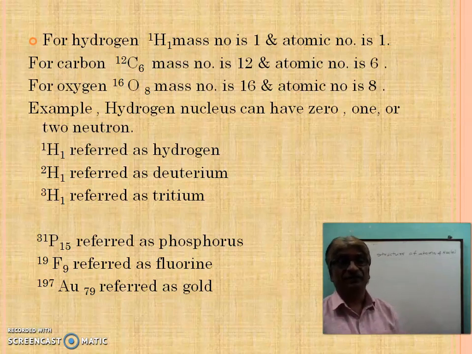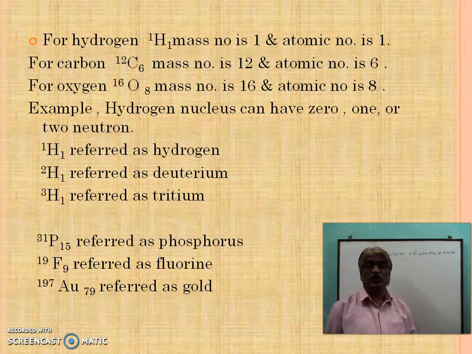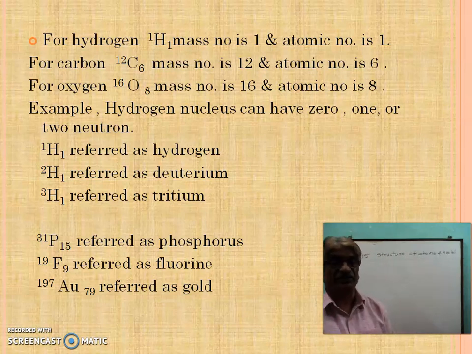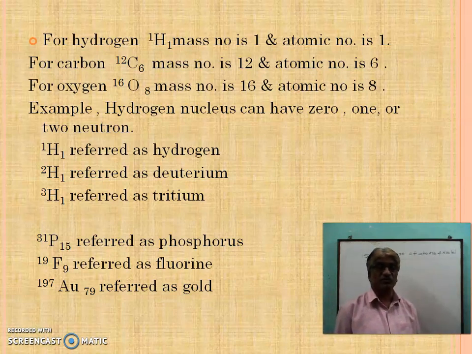If we see the examples, the hydrogen nucleus can have sometimes 0, sometimes 1 or 2 neutrons. If the mass number of hydrogen is 1 and atomic number is 1, it is referred to as hydrogen. If the mass number is 2 and atomic number is 1, it is referred to as deuterium. If the mass number is 3 and atomic number is 1, it is referred to as tritium.